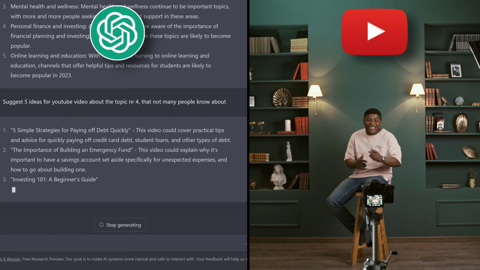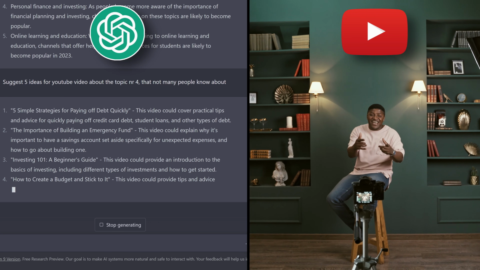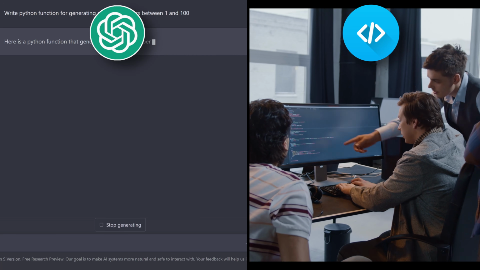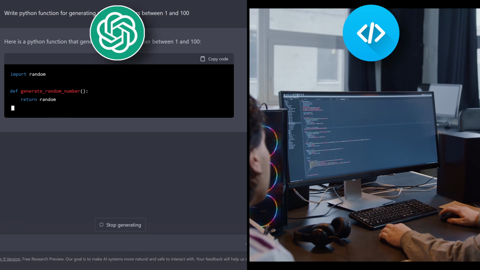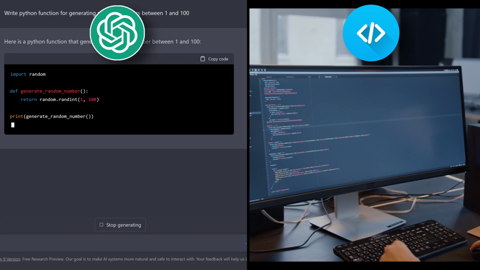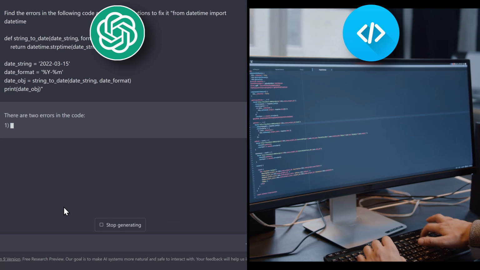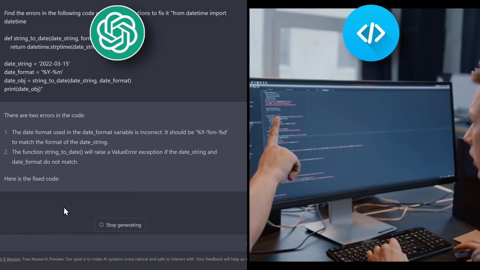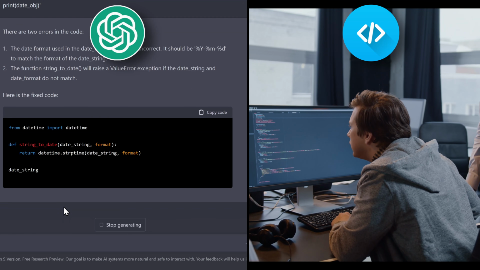And if you are a YouTuber, it can help you find the next video idea and write a script for that video. And not only that, if you are a programmer, it can generate code for you, find bugs and fix your code. For example, if there is a piece of code that you don't understand, you can ask it and it's going to explain everything in detail. As I said, endless use cases.